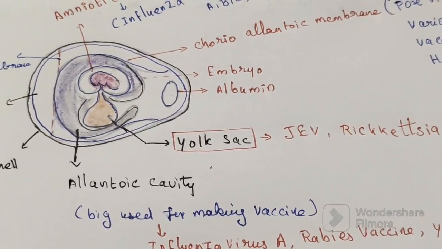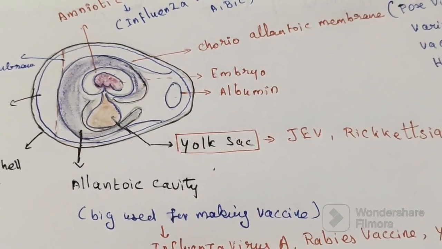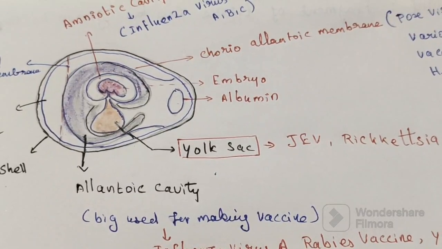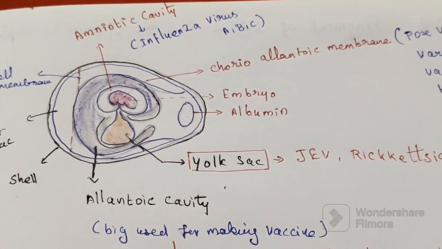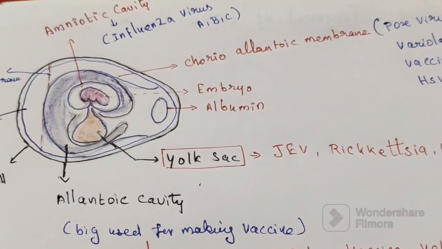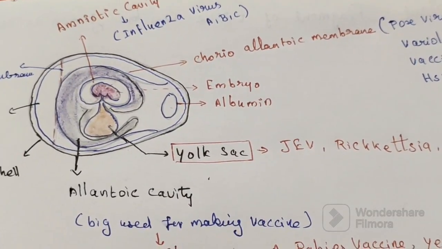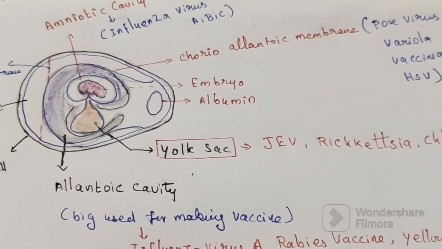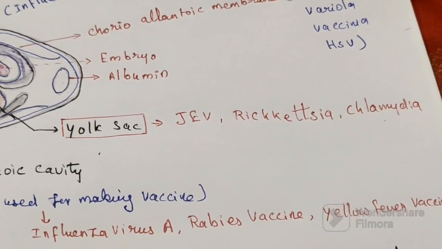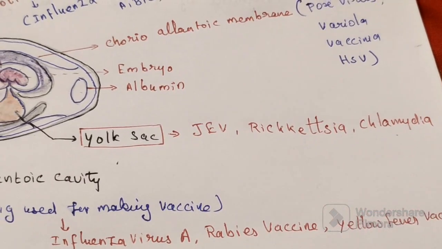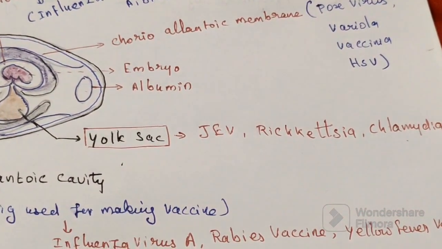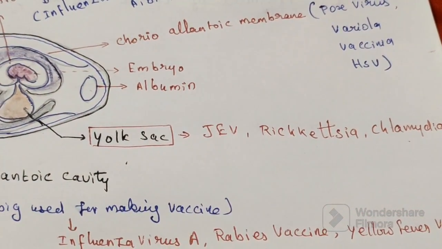So this is an embryonated hen egg. Basically, there are 4 routes of inoculating this embryonated egg. First one is the yolk sac. In the yolk sac, examination is done for Japanese encephalitis virus, and some bacteria like rickettsia and chlamydia. So bacterial inoculation can also be done here.